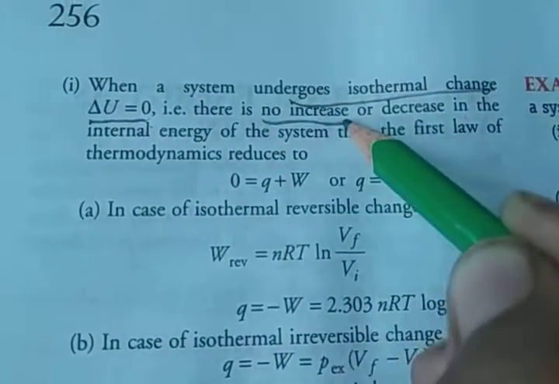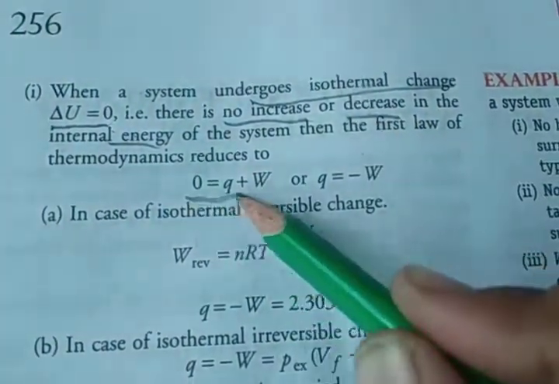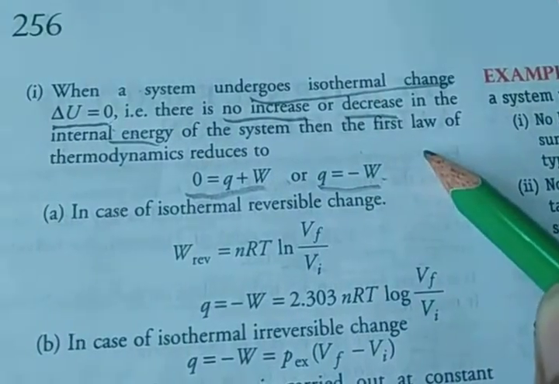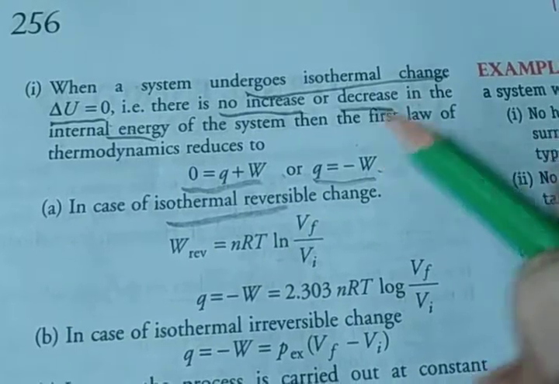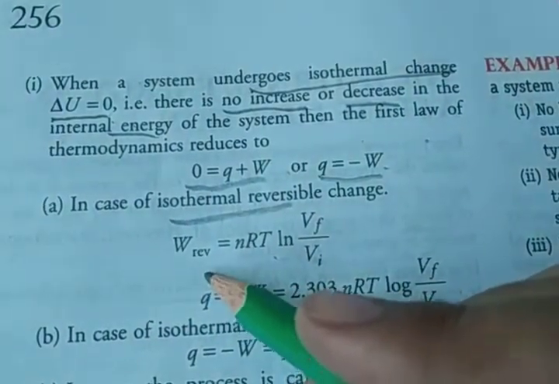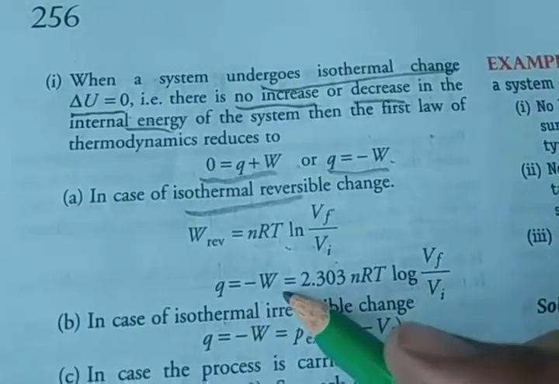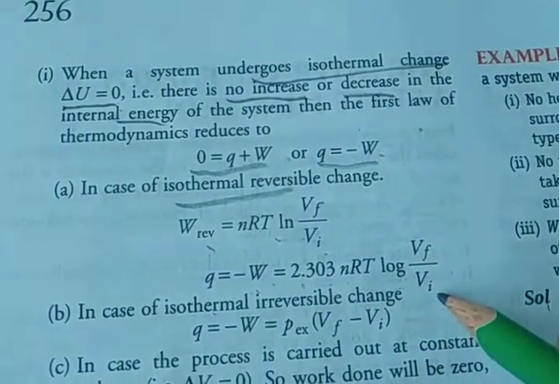There is no increase or decrease in the internal energy of the system. So 0 is equal to Q plus W, Q is equal to minus W. In the case of the isothermal reversible process, the formula is W reversible is equal to nRT ln Vf upon Vi, and Q is equal to minus W. So work is minus 2.303 nRT log Vf upon Vi.